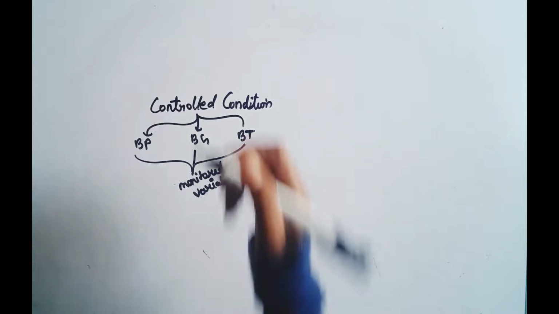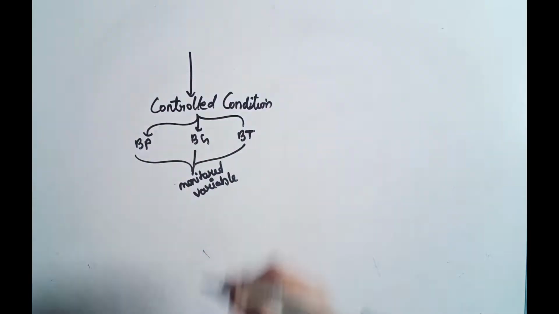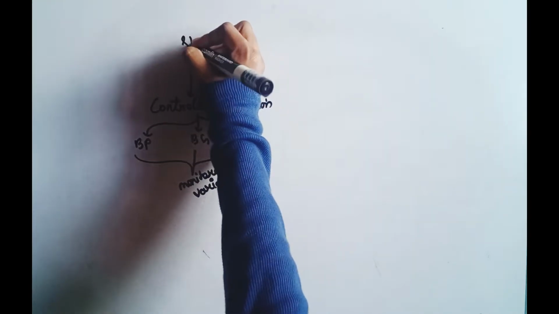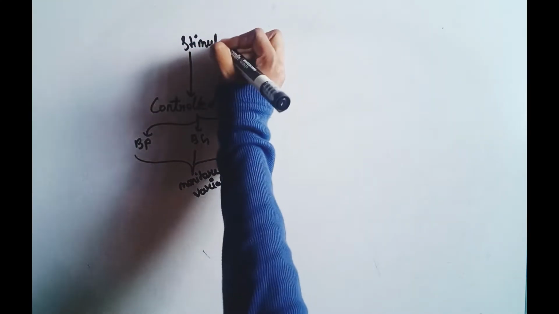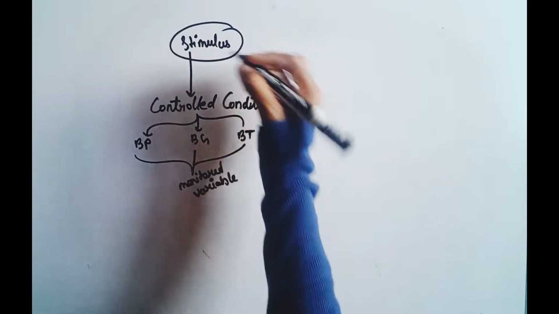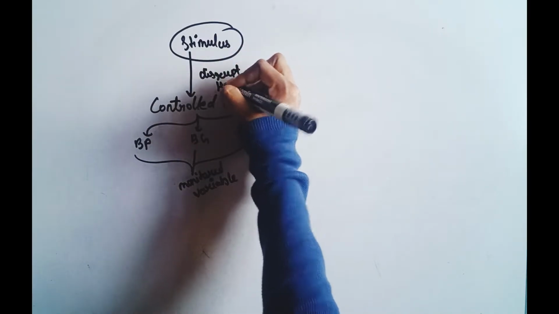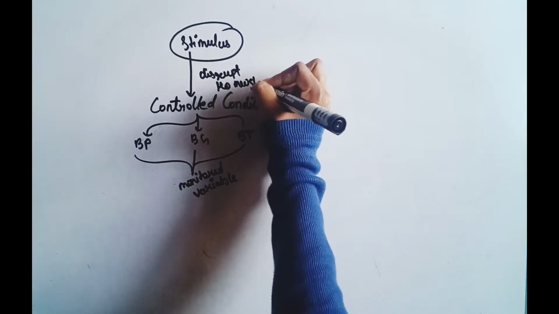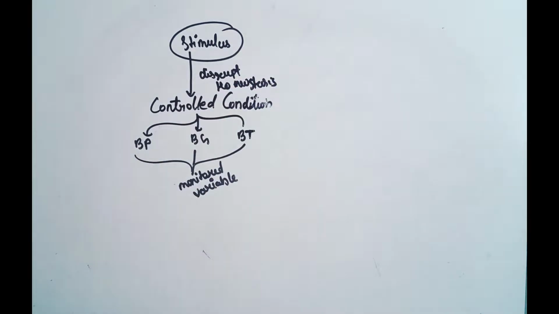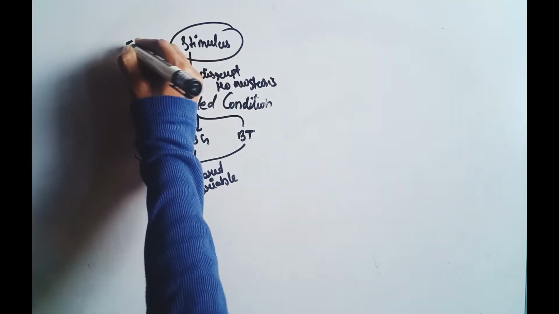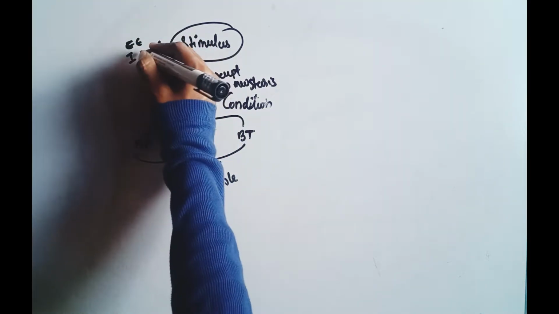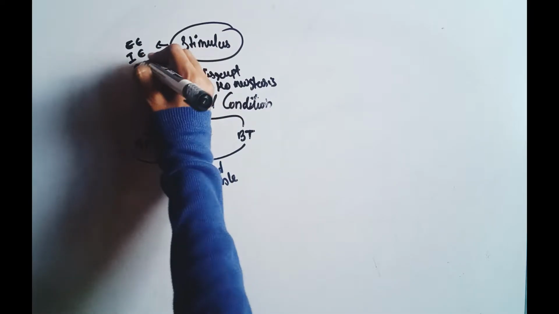The control conditions, such as blood pressure, blood glucose and body temperature, increase, decrease or change by a stimulus, which disrupts homeostasis. So what is a stimulus? Stimuli are the factors that change the control condition. First is the external environment, next is the internal environment, and last is the social environment.